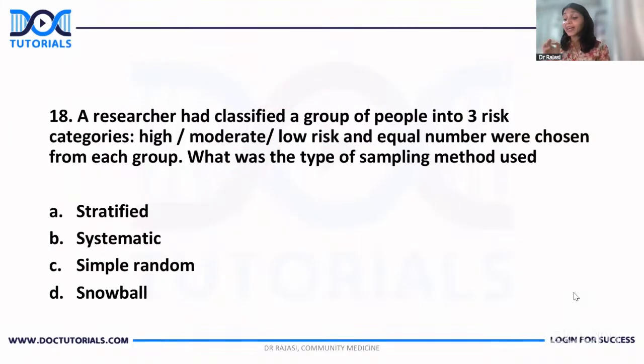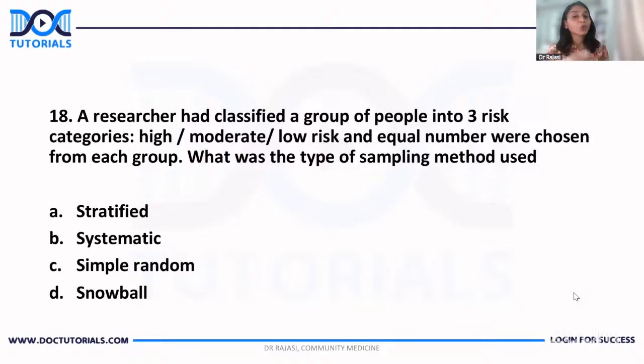A researcher had classified a group of people into 3 different categories. Sample size is large. Okay, Harsha. Then what is the answer? What did you write, Harsha? Okay, Prakash is saying B. For this one or the other one, Prakash?